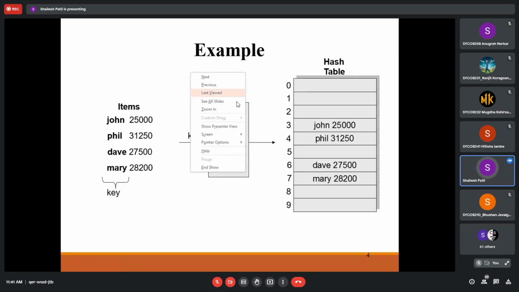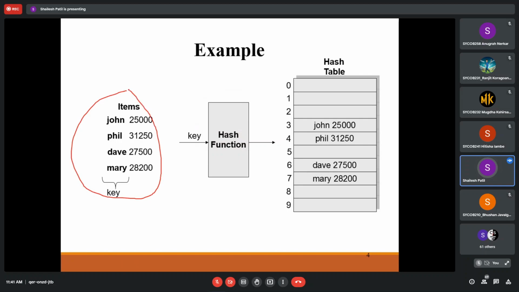From a practical point of view, we have these items, the different keys, and a hash function comes in between. The task of the hash function is to place the element at the proper position. It is our contribution to create or choose an appropriate hash function, so that it places an element at the proper position in the hash table with very little collision. That is our main goal.